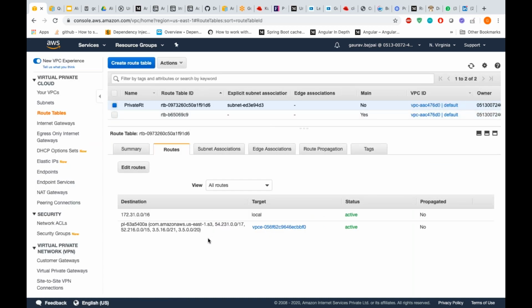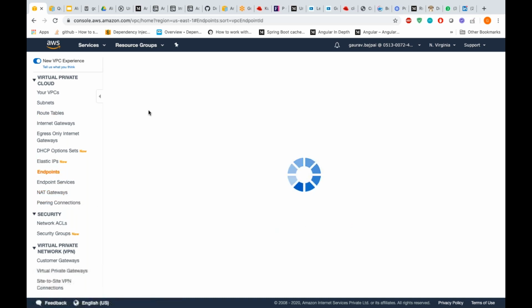Is that the S3 stuff? It's managed by AWS. But for the sake of discussion, these are the IPs which are assigned to S3. So the traffic which goes to this particular range is being targeted to S3.